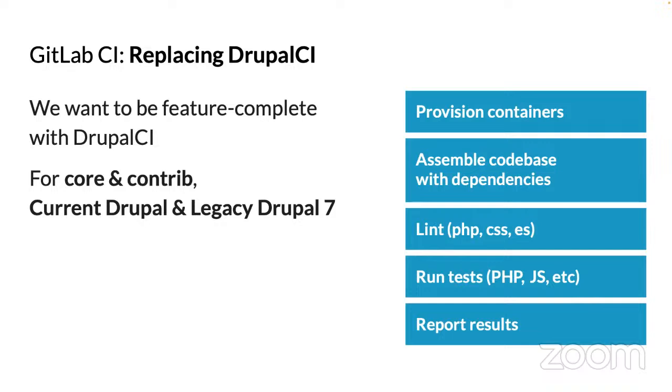Like Drupal 7 has some amount of PHP 5 something compatibility, and no one else cares about those containers, so we have to build them. And we'll have to keep building them with GitLab CI. It's all containers, just changing how we orchestrate them.